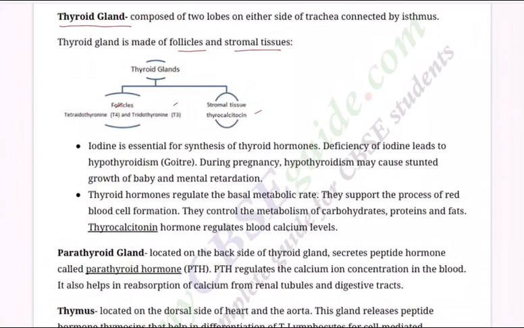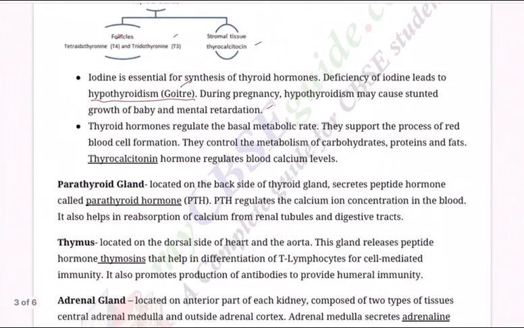That small cricket ball like thing will be there in the neck, swelling. So there cannot be free movements of the neck. That's called goiter, and that results whenever there is lack of iodine in our body. So doctors suggest simply iodized salt. During pregnancy, hypothyroidism may cause stunted growth of the baby and mental retardation. That's why it is important that we take iodine. Intake of iodine should be there.